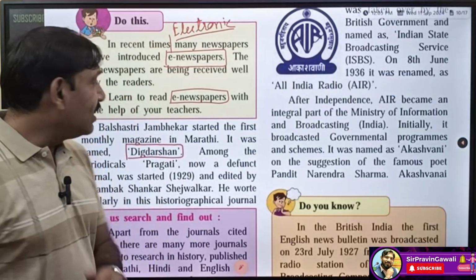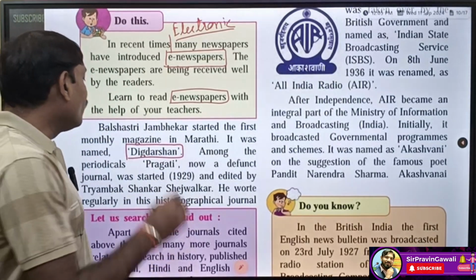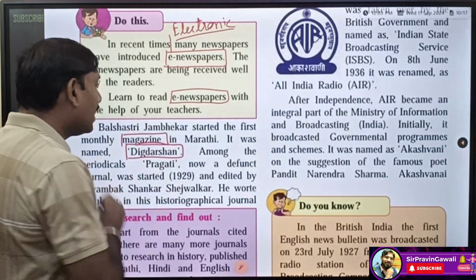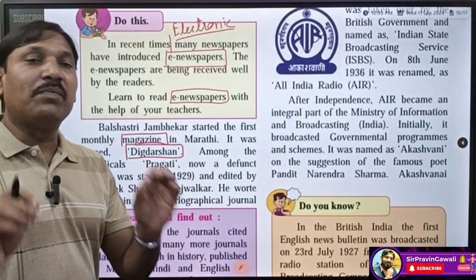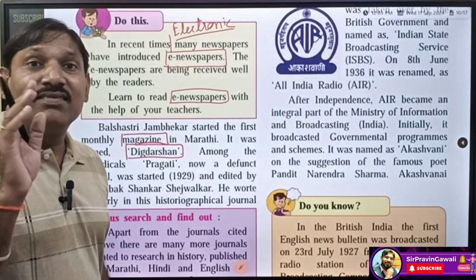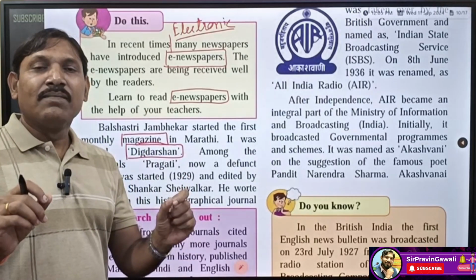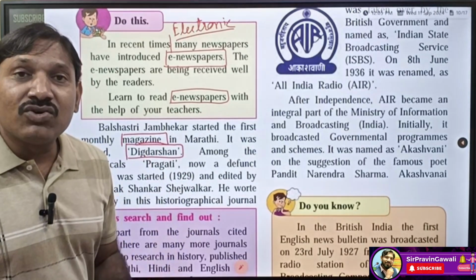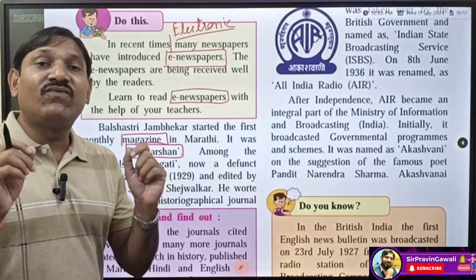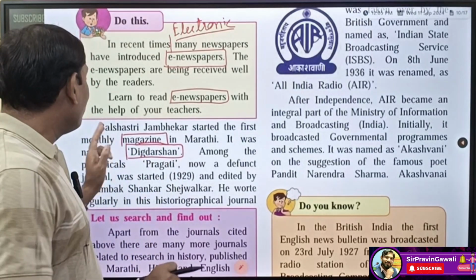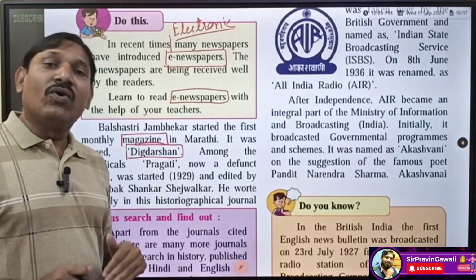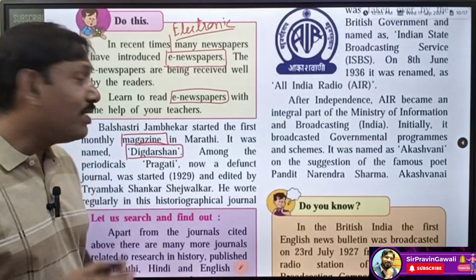In Marathi, for the first time, one of the magazines published was Digdarshan, published by Bal Shastri Jambekar. Don't forget, in the examination a question can be asked: which was the first Marathi magazine published by Bal Shastri Jambekar? Such kind of question can be asked.